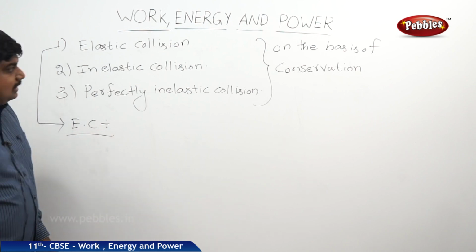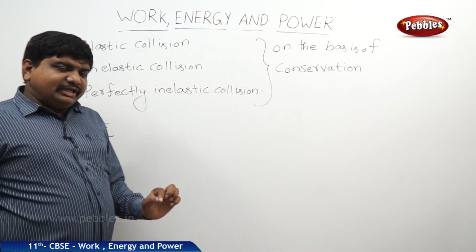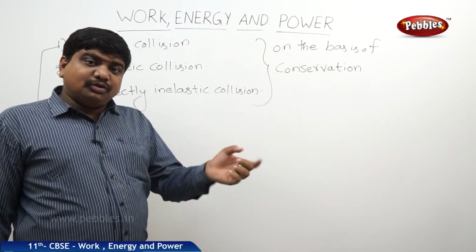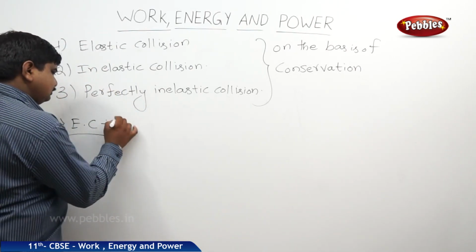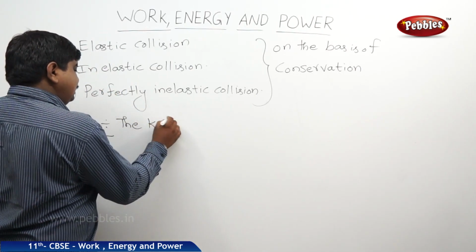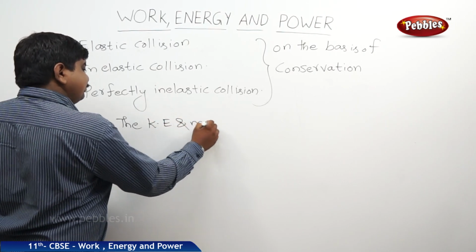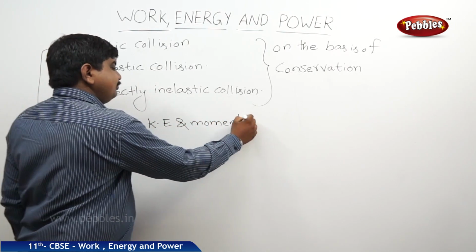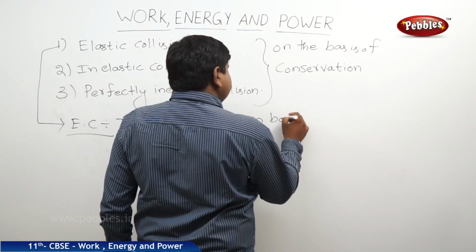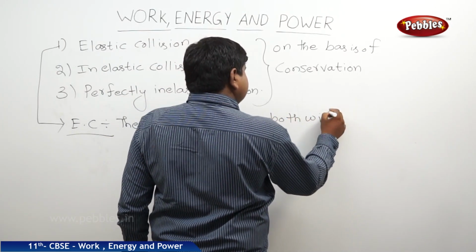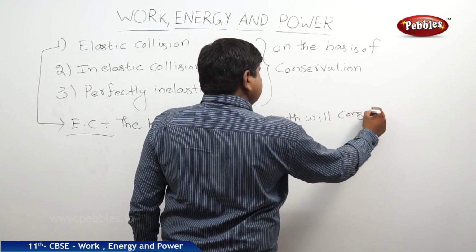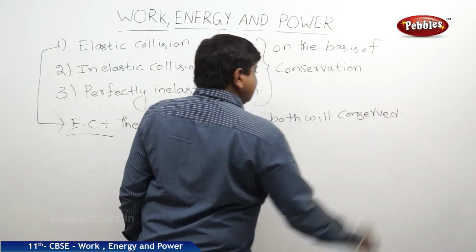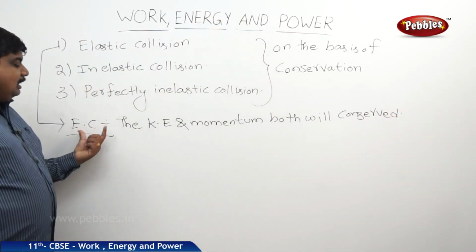In elastic collision, the kinetic energy of the bodies and momentum of the bodies both will be conserved. The KE and momentum both will be conserved. Such type of collisions are called elastic collisions.